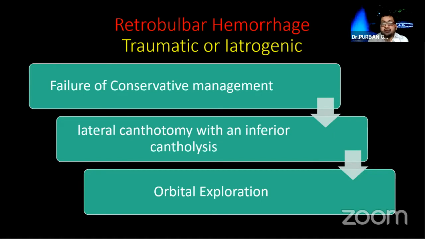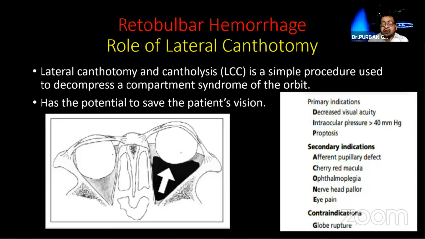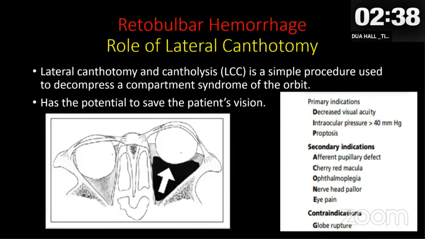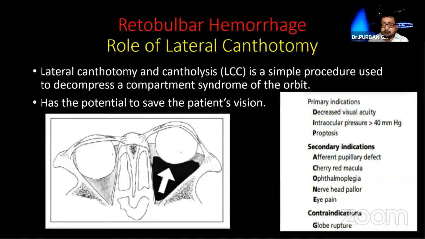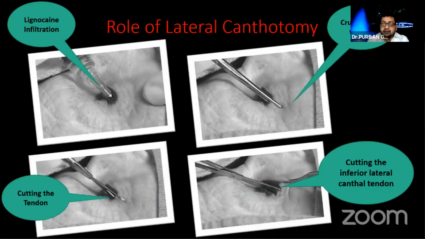In cases where the retrobulbar hemorrhage is progressing, conservative treatment is not helping, and there is decreased vision and proptosis, lateral canthotomy is useful. The one tip I will give for lateral canthotomy is, before cutting the lateral canthal tendon, please crush it with artery forceps. That will give you a bloodless field.